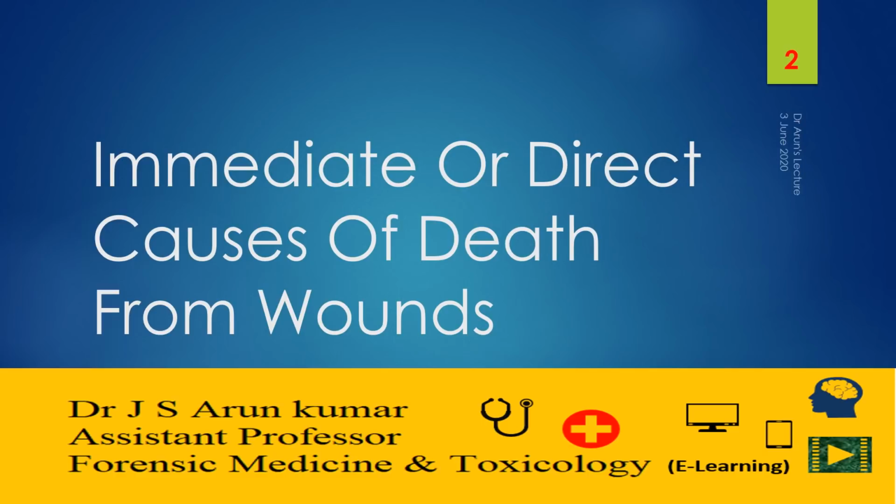In this video, we are going to discuss the immediate or direct causes of death from a wound. In the initial part of the video, we are going to discuss hemorrhage and the types of hemorrhages, and how it has been classified, and reflex vagal inhibition, and shock, including the pathophysiology of shock, the types of shock, and the autopsy findings of shock. And injury to vital organs.